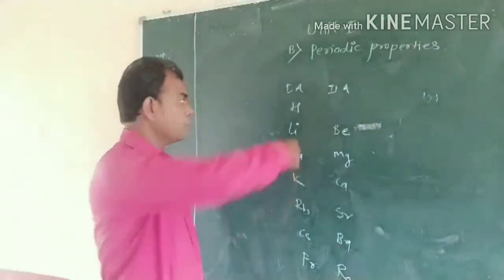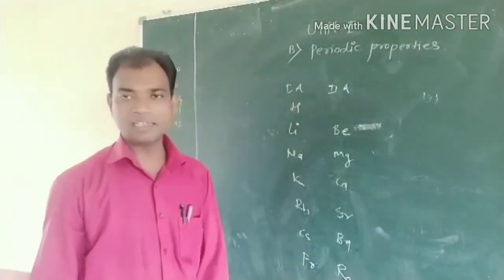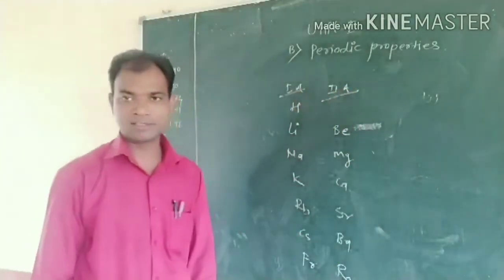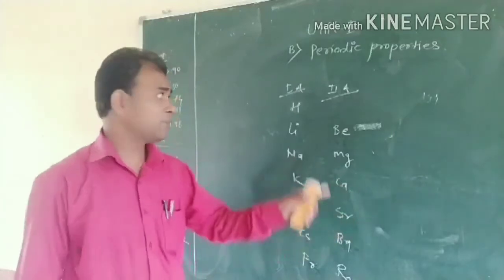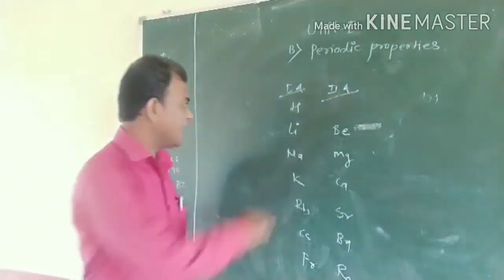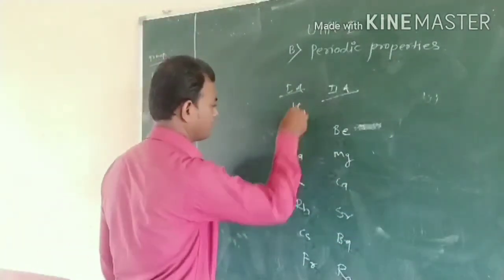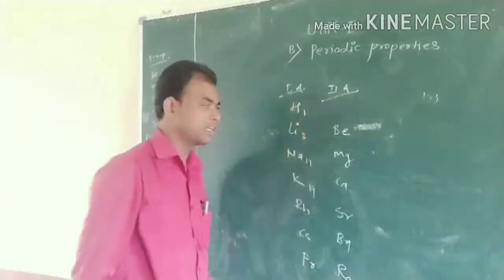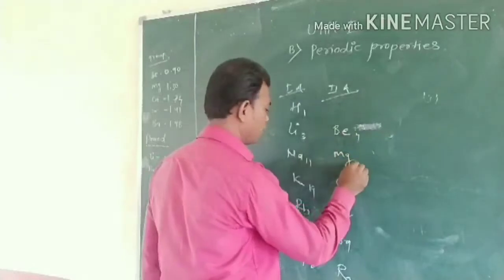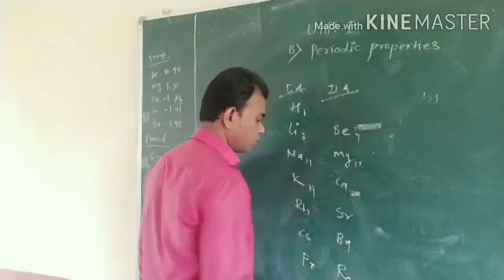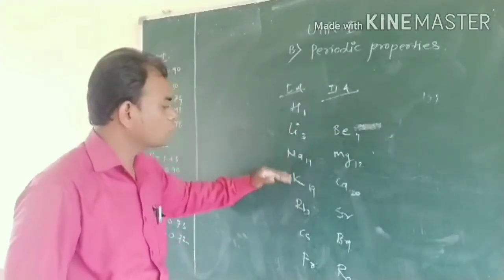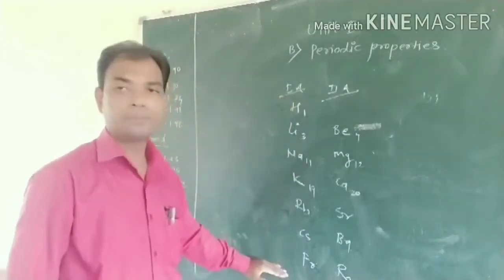These are vertical columns, which are called groups. In these groups the atomic number goes on increasing: 1, 3, 11, 19, and here also 4, 12, 20. In that way the atomic number increases from top to bottom.